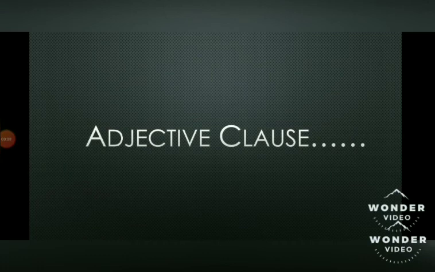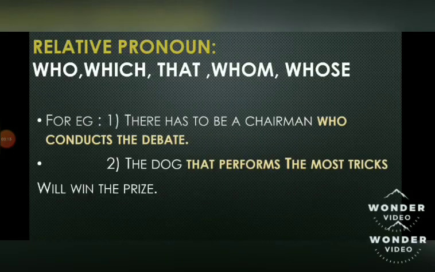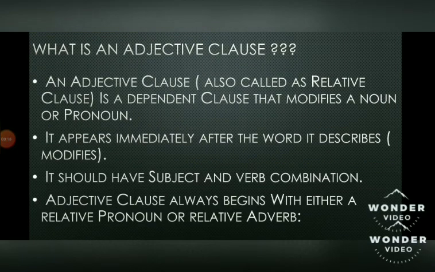Today the topic that I am going to cover is adjective clause. So let's see what is an adjective clause. Before we understand what is an adjective clause, we should first understand what is an adjective. An adjective is a word which modifies a noun or a pronoun. That means it will describe a noun in the sentence, or if there is a pronoun in the sentence, it will describe the pronoun in the sentence.